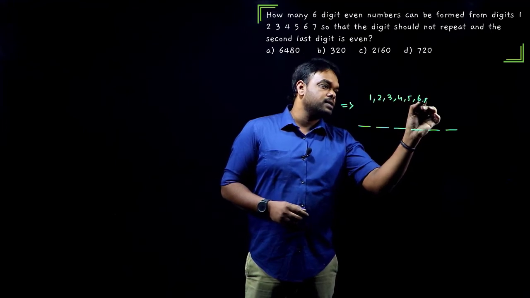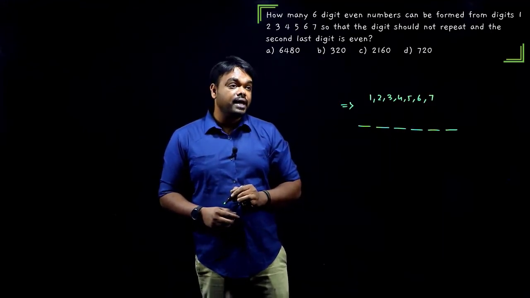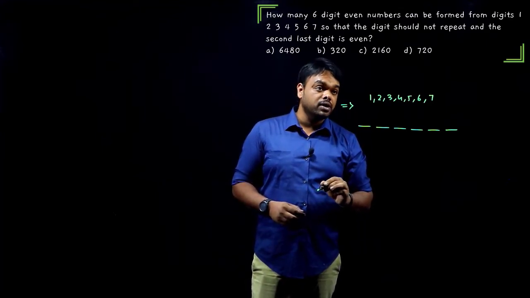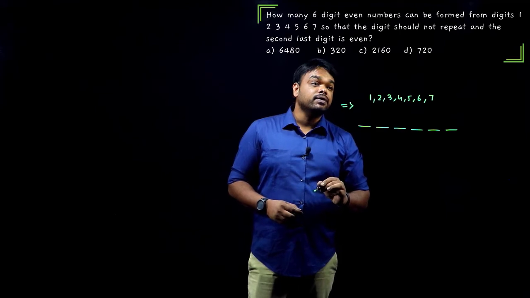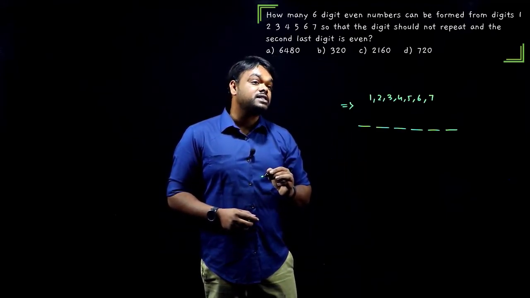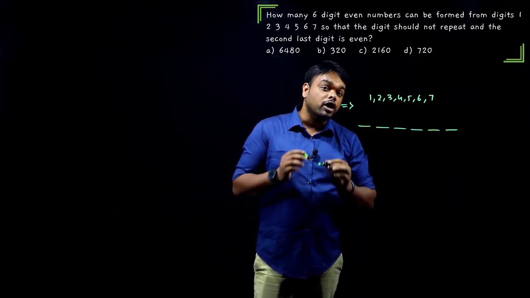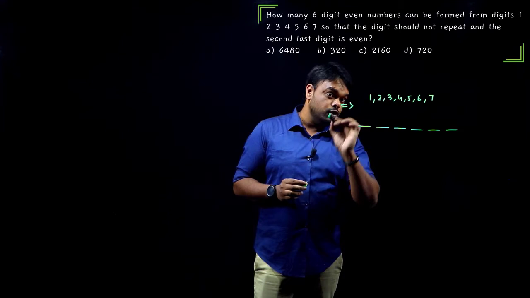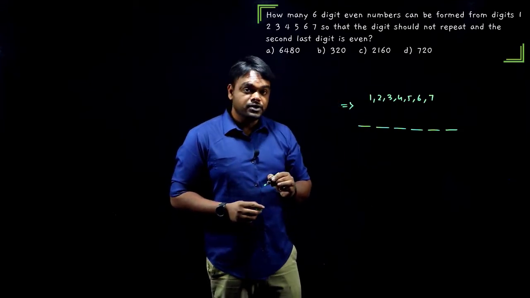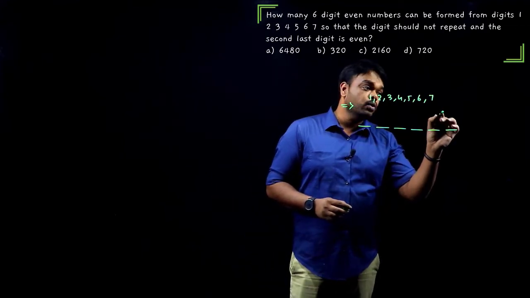5, 6, 7. Now, we have a condition that we have to form even numbers so that the digit should not repeat and the second to last digit is even. See, the digit cannot be repeated. The digit once used cannot be used again.